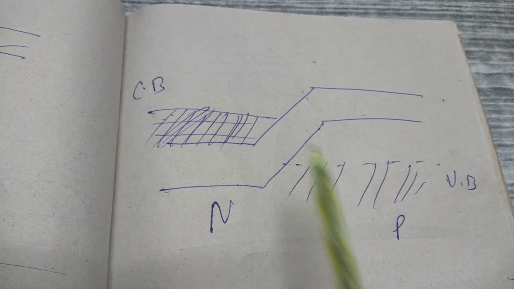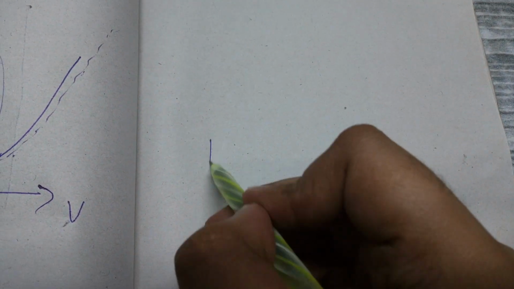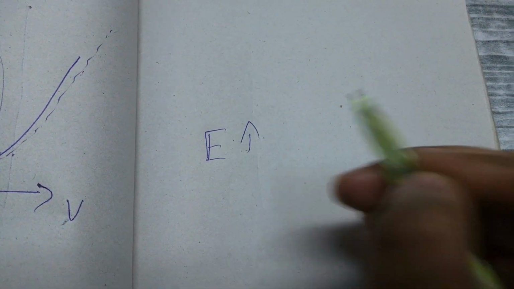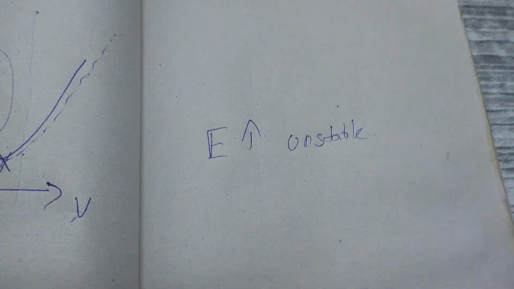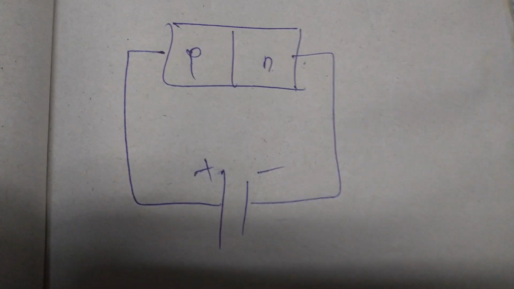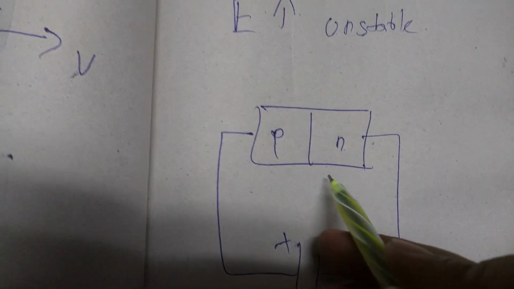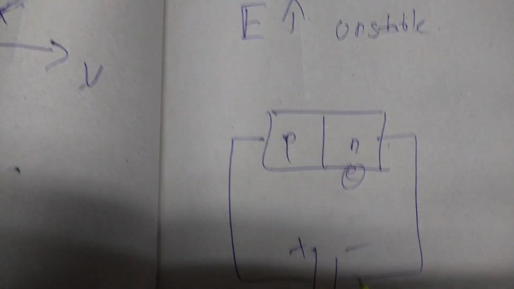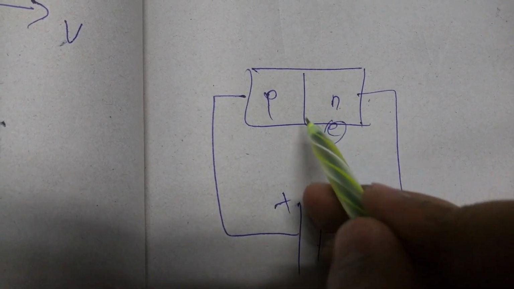How do these levels change actually? I'll tell you that. We generally know that when the energy is higher, it means that it is unstable. That is the basic thing. When you forward bias a PN junction diode, the electrons over here would be repelled by this negative potential.